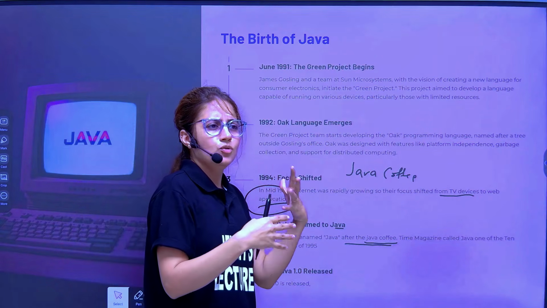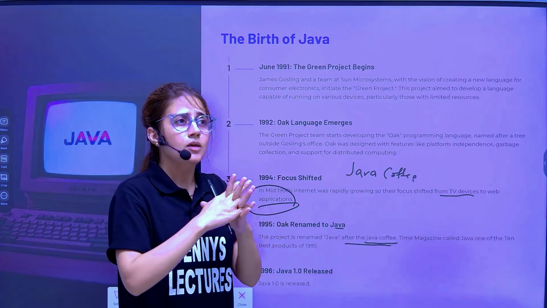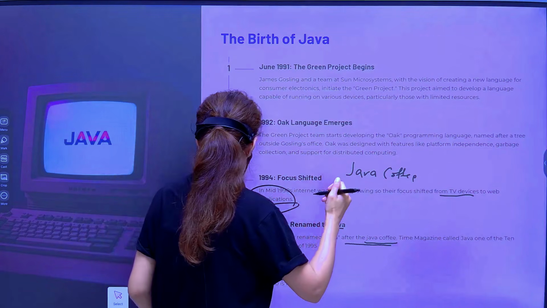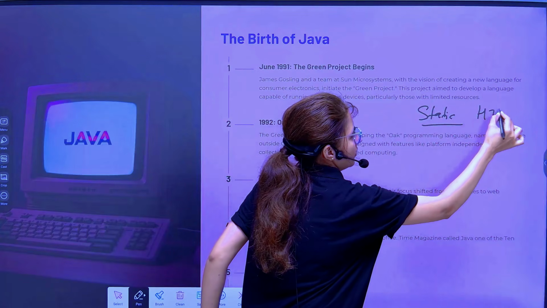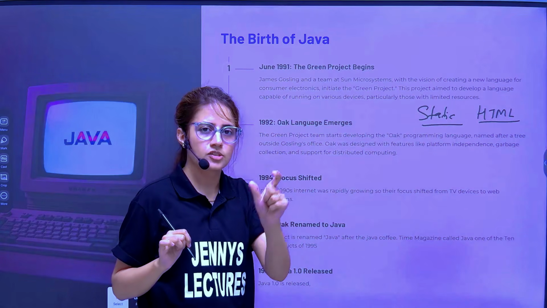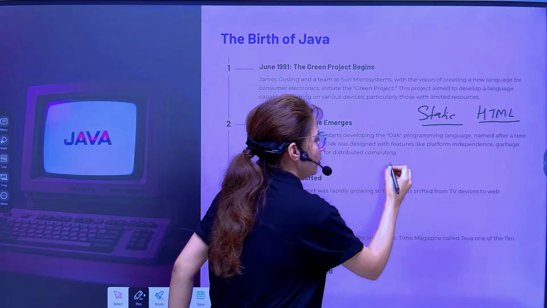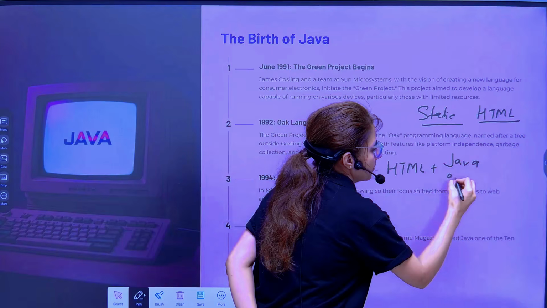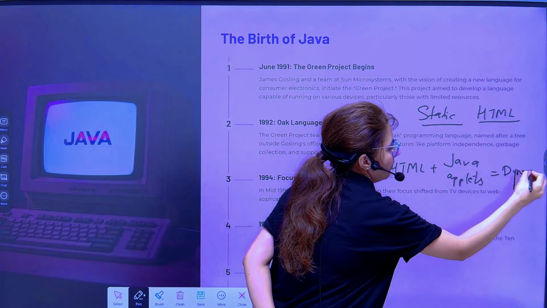Then in 1995 only, one more thing came. The internet was booming. Before Java, the websites or web pages were static. They were not dynamic and interactive, using HTML only. So at Sun Microsystems, they decided to make them dynamic by embedding HTML with Java applets. Don't worry, these are in my notes. It's kind of dynamic web pages.